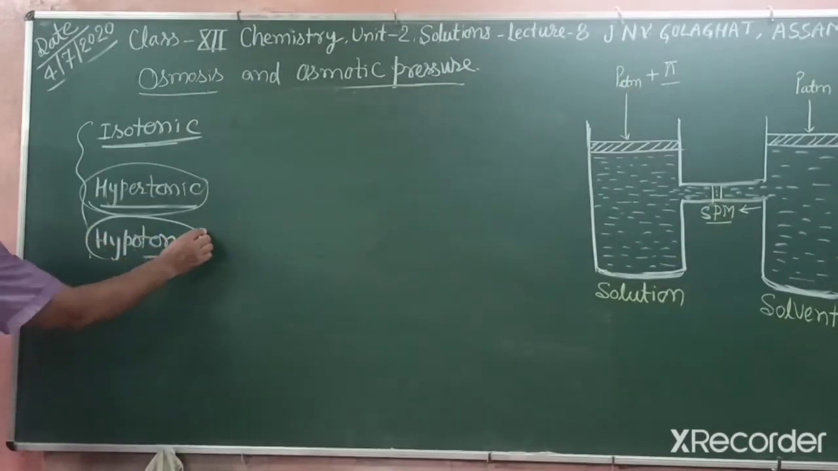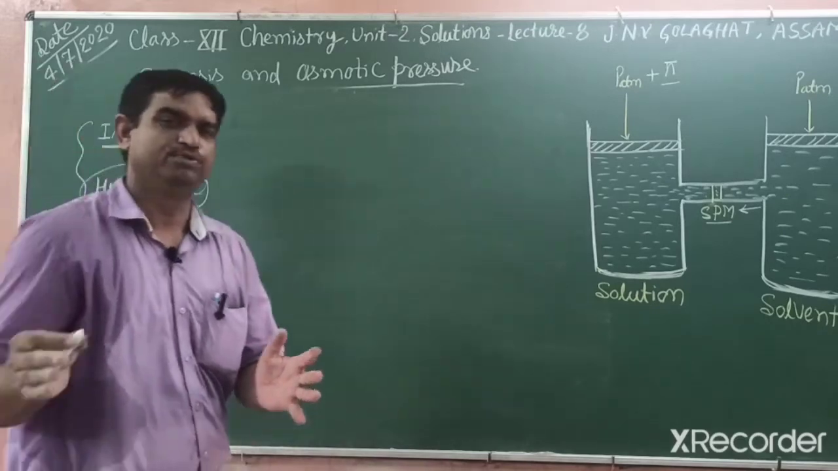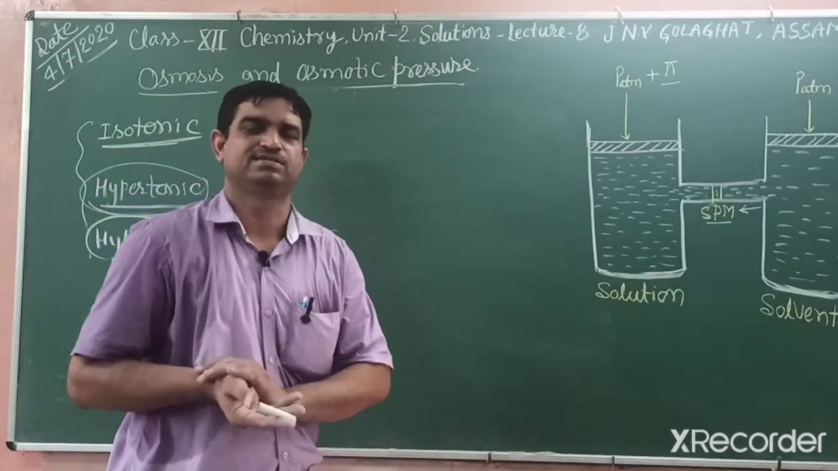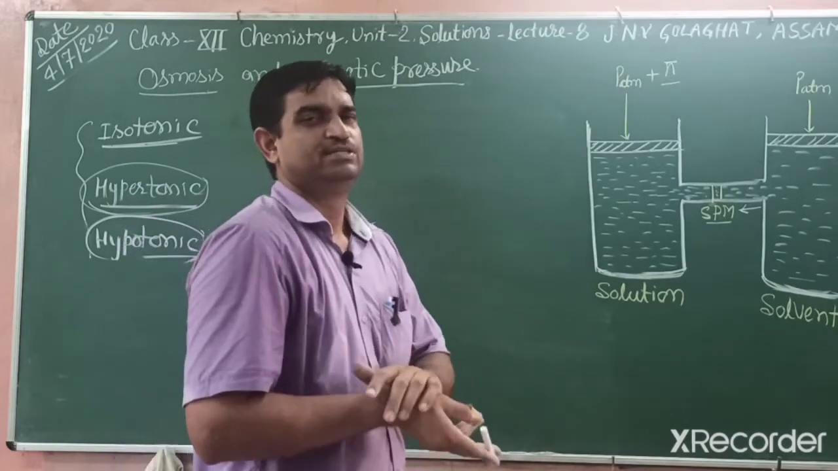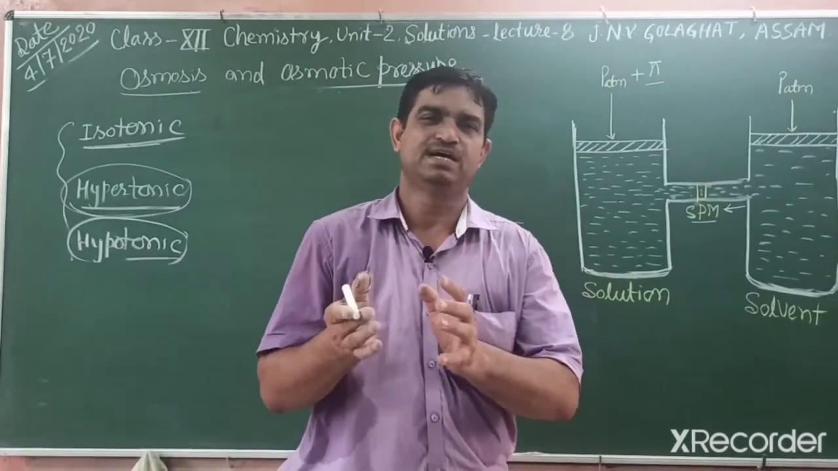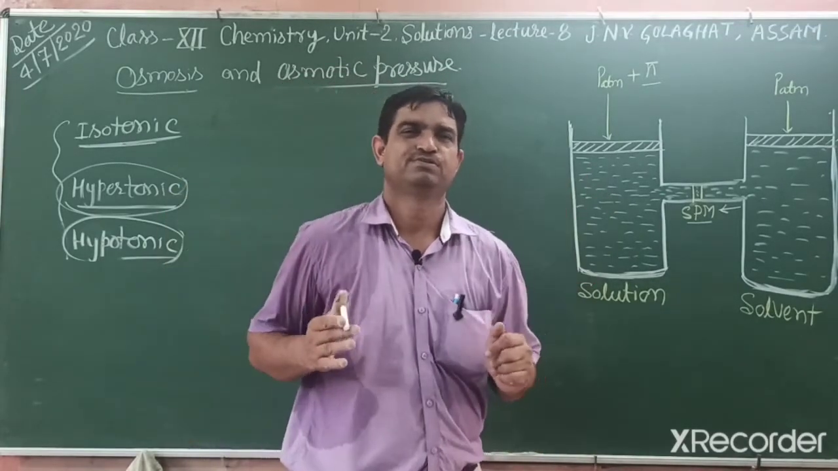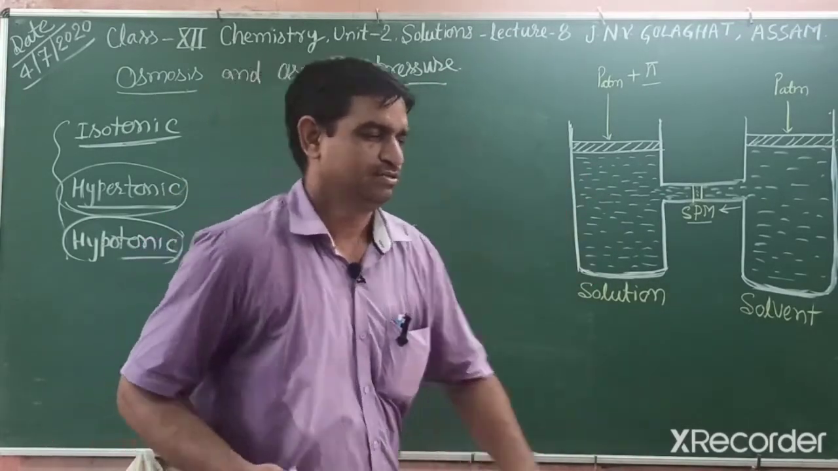Hypotonic means that the solution has lower osmotic pressure. You can say lower concentration than others. For example, if you place a blood cell in water, what happens? It swells and bursts. The reason is behind this.